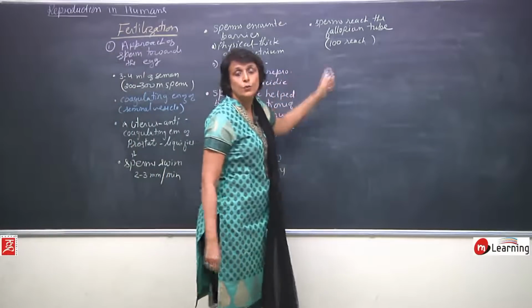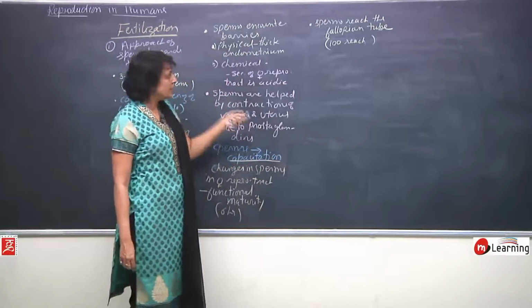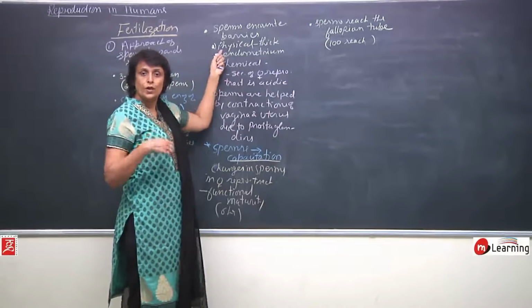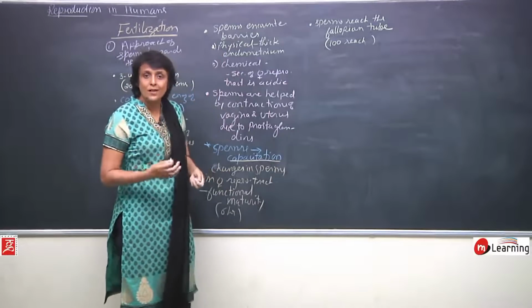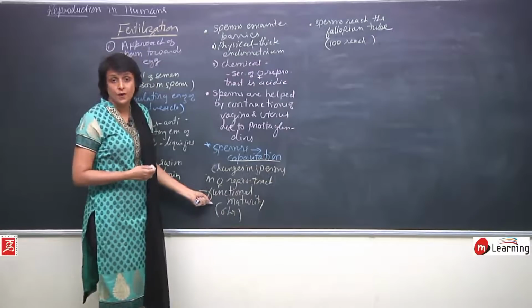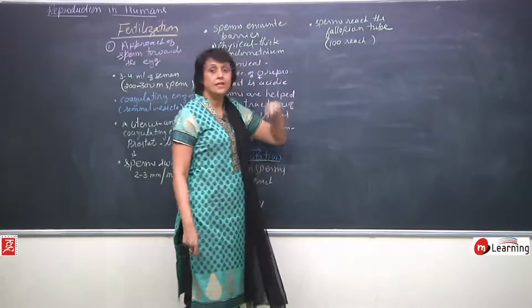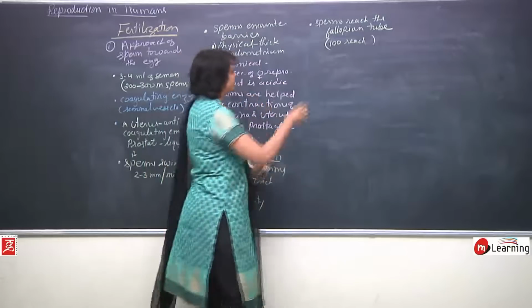These 100 which reach, they are the best. The reason is they have overcome all physical and all chemical barriers, and they have also undergone whatever changes were required in them. So the 100 best sperms have reached the fallopian tube.